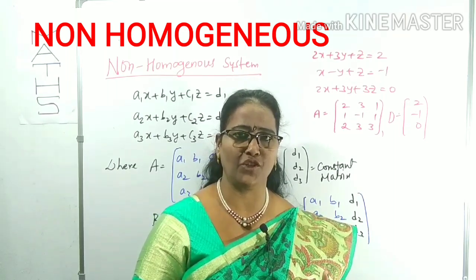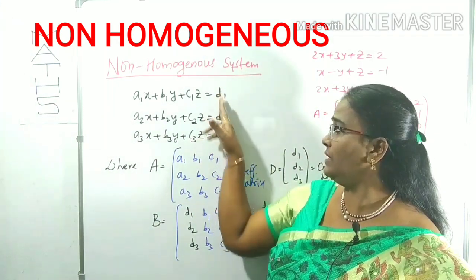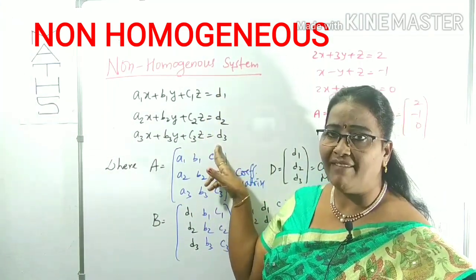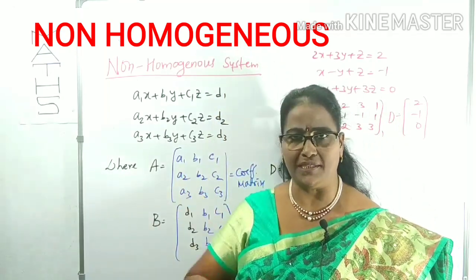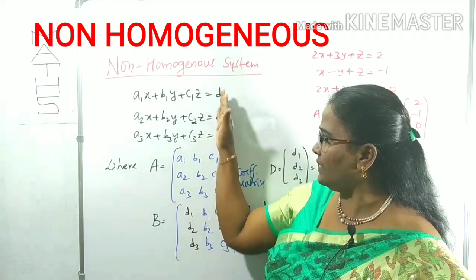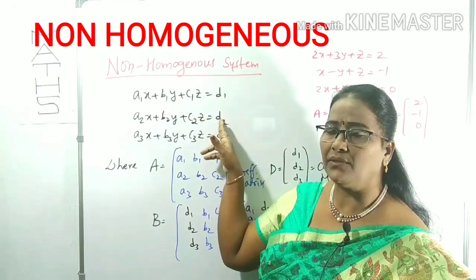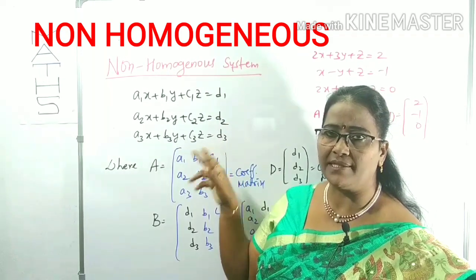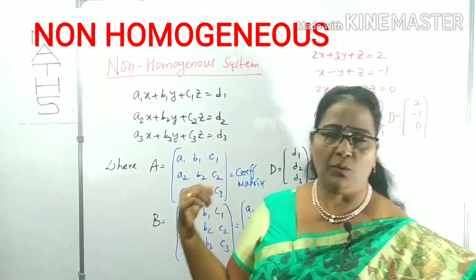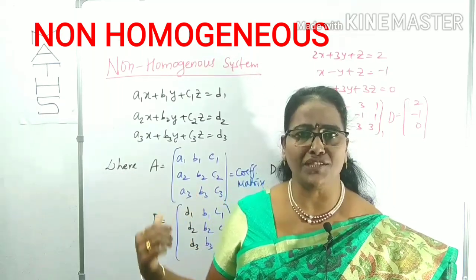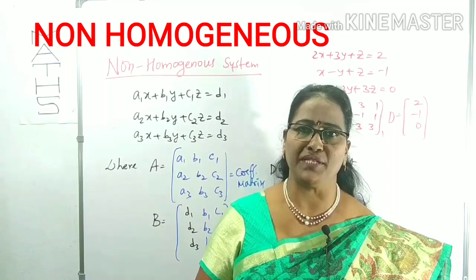Which system is called non-homogeneous? You have to know first. In this system, all constants like D1, D2, D3 are available. That is called a non-homogeneous system. When all constants become zeros, like D1 is 0, D2 is 0, D3 is 0, that is called a homogeneous system. After finishing the types of solutions in the non-homogeneous case, we can come forward to homogeneous.